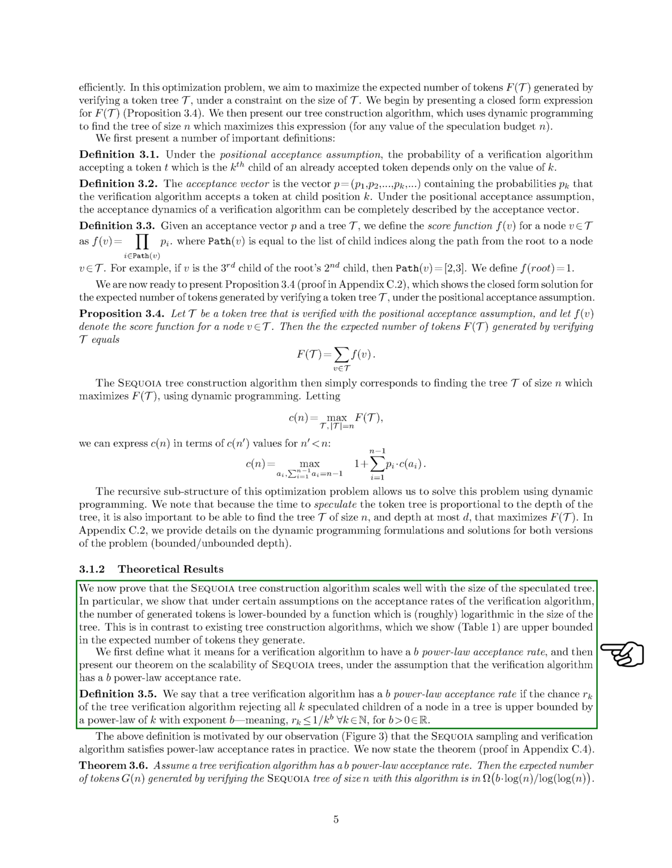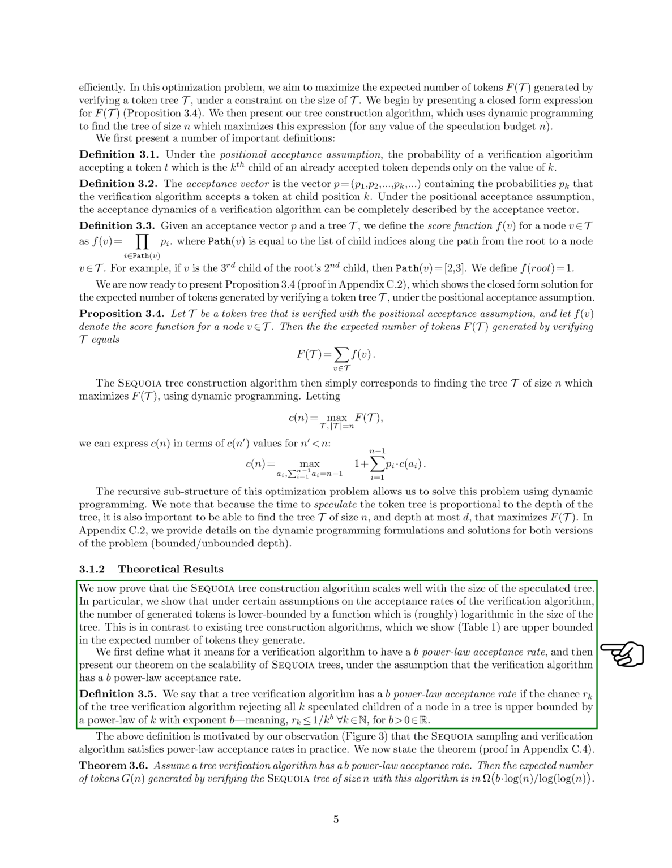To start, we clarify what it means for a verification algorithm to exhibit a power law acceptance rate with a parameter b. We then share our theorem on the scalability of SEQUOIA trees, assuming the verification algorithm adheres to this power law acceptance rate. We describe a tree verification algorithm as having a b power law acceptance rate if the probability of the algorithm rejecting all speculated children of a node is capped by a function that decreases as the number of children increases, specifically at a rate inversely proportional to the number of children raised to the power of b. This concept is inspired by our observations that the SEQUOIA sampling and verification algorithm naturally follows power law acceptance rates in practical scenarios.